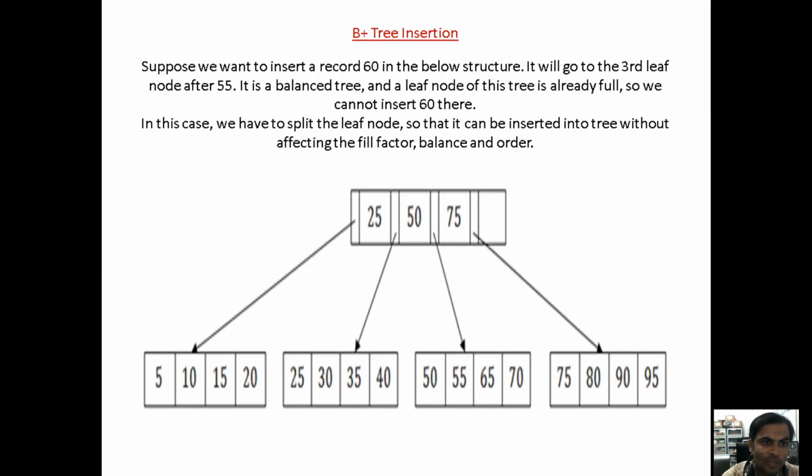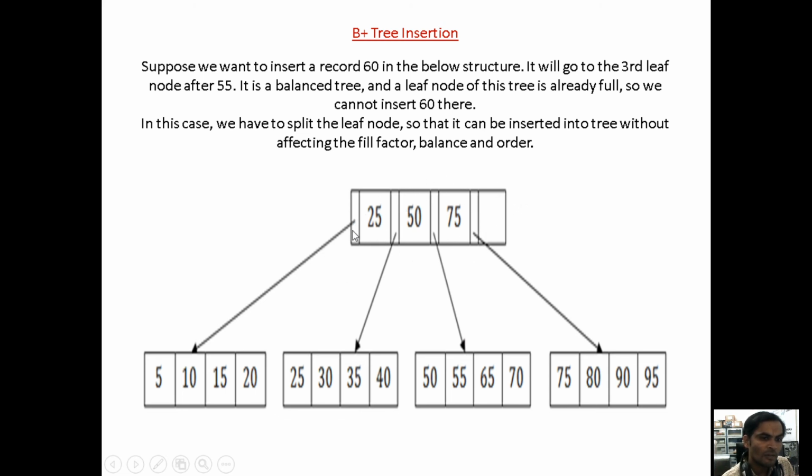Now I am going for a simple example of B plus tree insertion. Already we inserted the search key values 25, 50, 75, 5, 10, 15, 20. Under the B plus tree, each and every node points to the next node. The root node or the parent node we are considering as having 4 indexes, 1, 2, 3, 4. We can store up to 4 values.